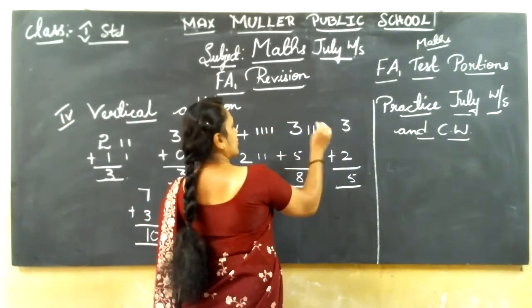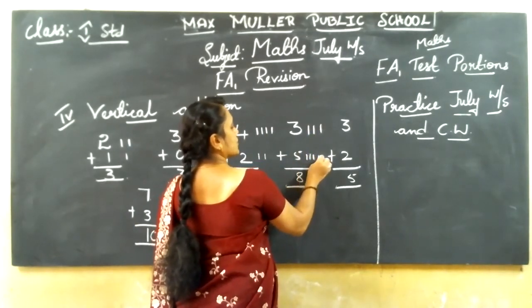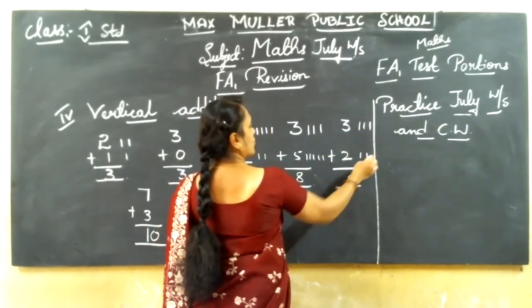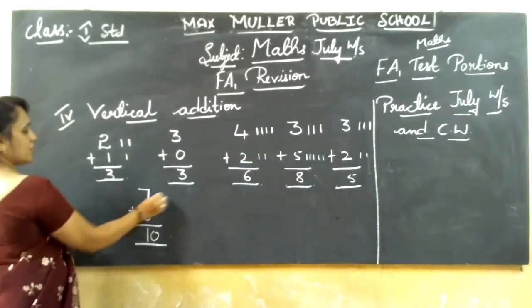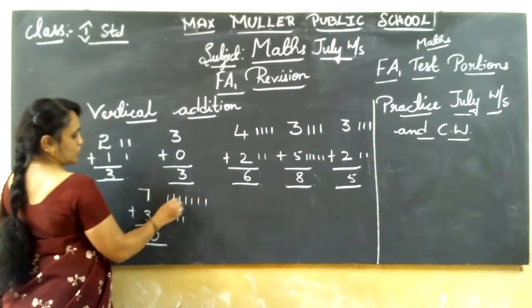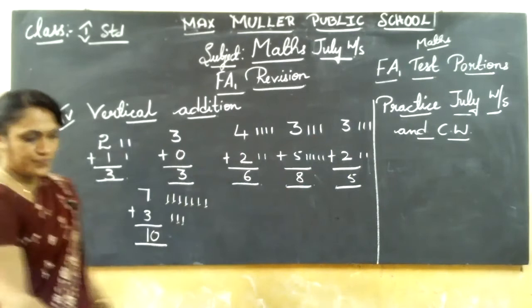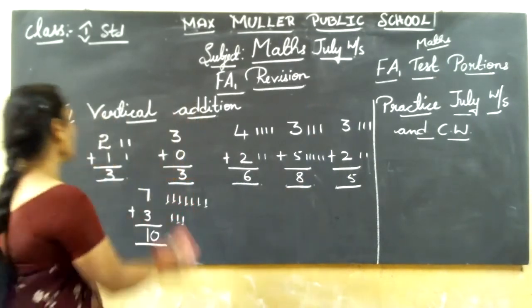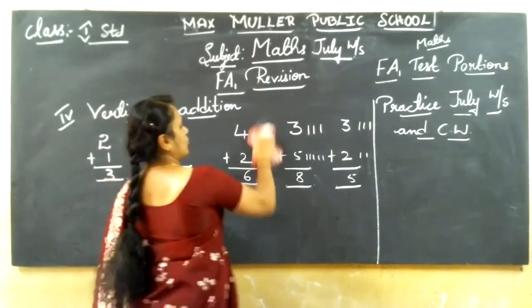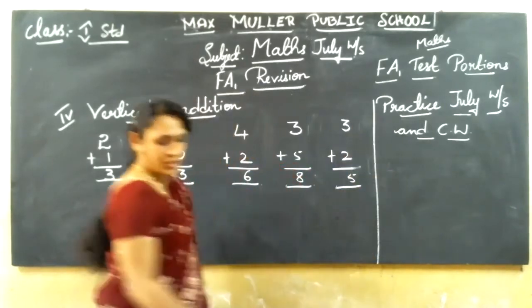3 is there, 3 lines, then 5 lines. Count 1, 2, 3, 4, 5, 6, 7, 8. 3, 2: 1, 2, 3, 4, 5. Like that also you can do. 7: 1, 2, 3, 4, 5, 6, 7. 1, 2, 3, 4, 5, 6, 7, 8, 9, 10. Like that also you can do. Okay. Then draw the lines and do. Otherwise, if you get confusion, once again I can explain for you.